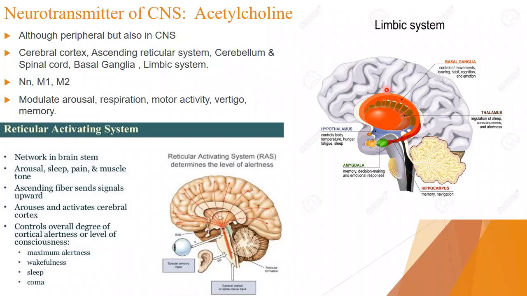Here, especially in the central nervous system, nuclei means a collection of neurons, where any neurotransmitter or neuromodulator can be synthesized. So it is found in the ascending reticular system, the limbic system and the basal ganglia.